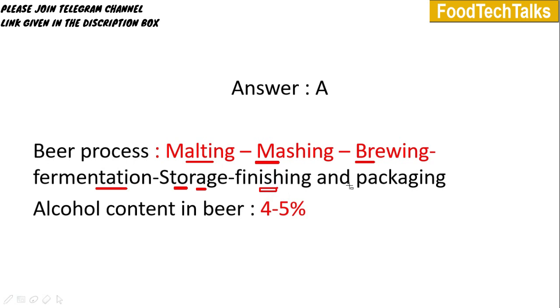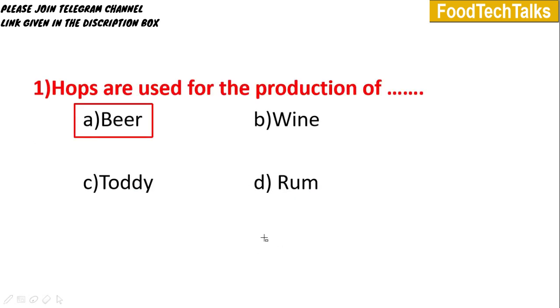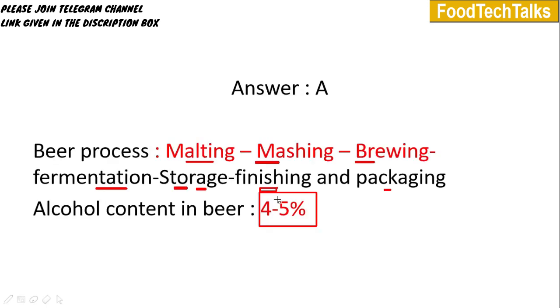Next step is finishing and packaging. After storage, we will filter the beer again and fill it into bottles. To kill viable cells, we will go for pasteurization at 60 degrees Celsius. Without pasteurization also beer can be sold. It is called draft beer. It will be kept under refrigeration condition. Alcohol content in the beer is 4 to 5%. Alcohol content in the wine is 12 to 14% and toddy is 7%. Rum is 40 to 45%.